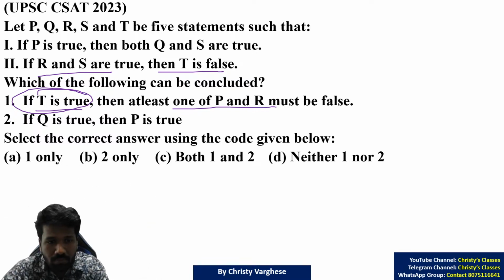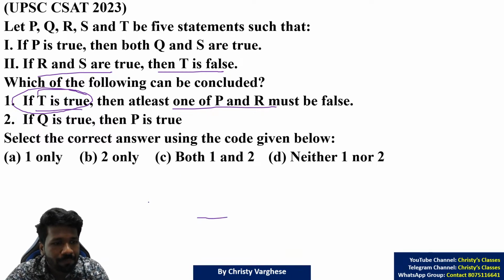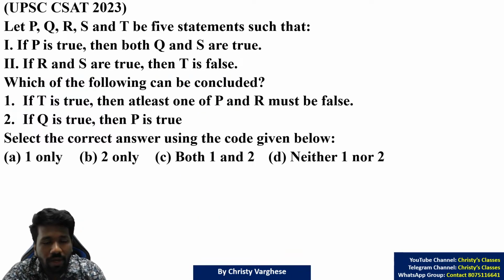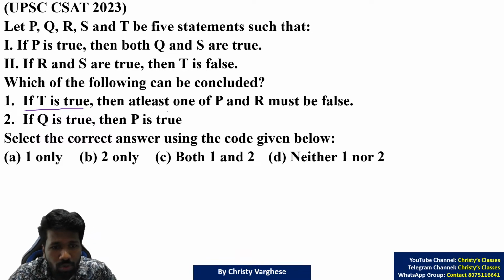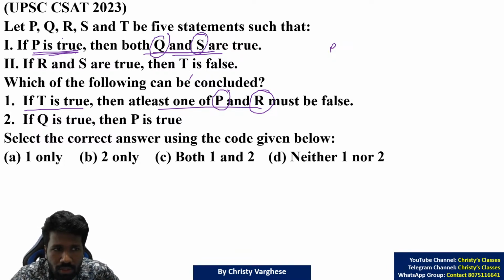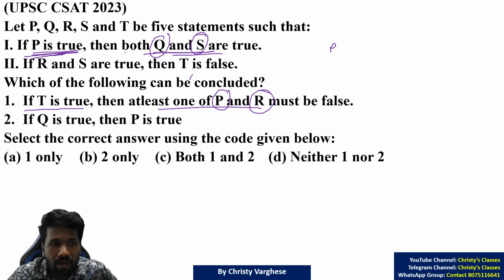Okay, let's continue. So the first conclusion mentioned is: if T is true, then at least P and R must be false. Let us check when P will be false and R will be false. So about P and R, it is told if P is true, then both Q and S are true. That means if at least one of Q and S is not true, then P is not true, we can say.